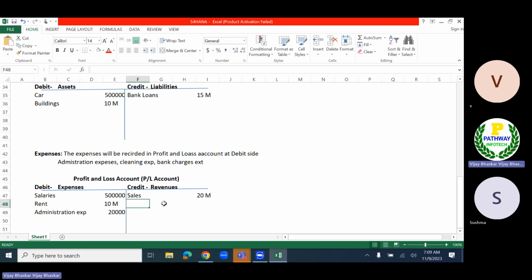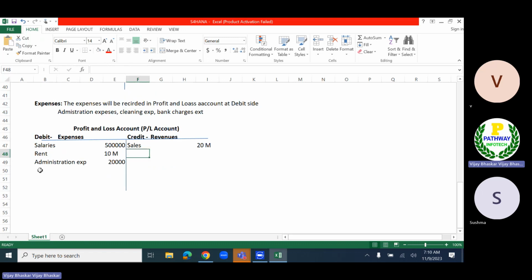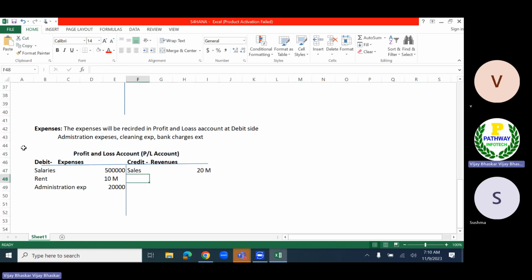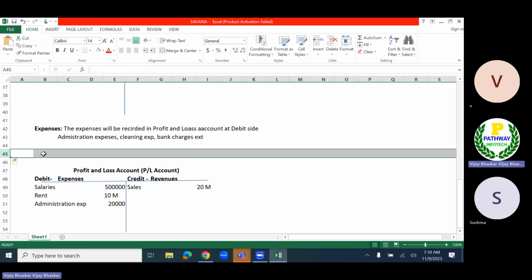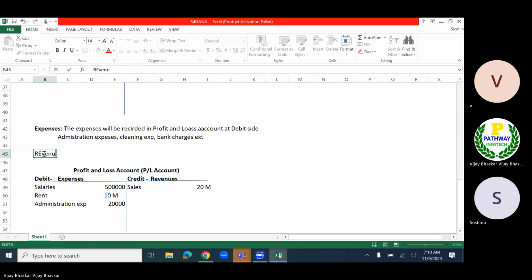So profit and loss account. Okay, so even tax paid. Okay, all that is also expenses. Even depreciation also will be part of my P&L account. So there are n number of things which we need to record. But what I mean is, where we are going to record the expenses and the revenues. Expenses and revenues. Okay. Revenues.